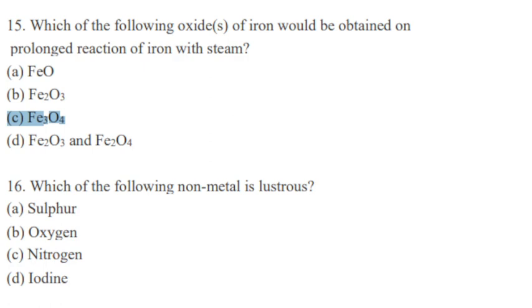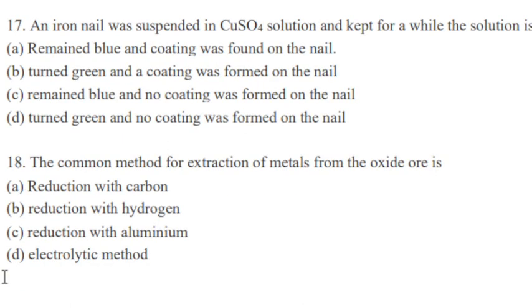Next, which of the following non-metal is lustrous? Options are sulfur, oxygen, nitrogen, iodine. So correct option is D. Next, an iron nail was suspended in CuSO4 solution and kept for a while. The solution turned green and a coating was formed on the nail. So correct option is B.